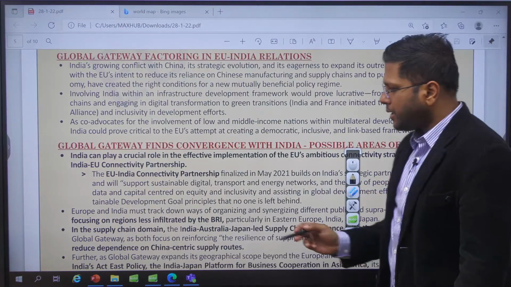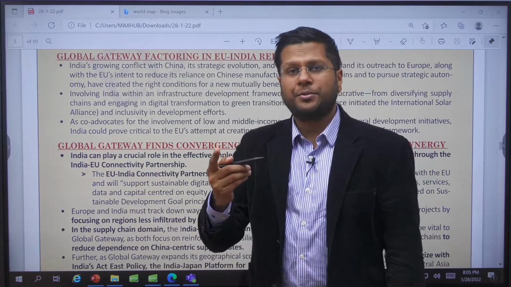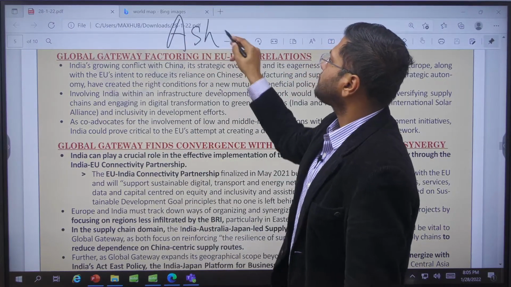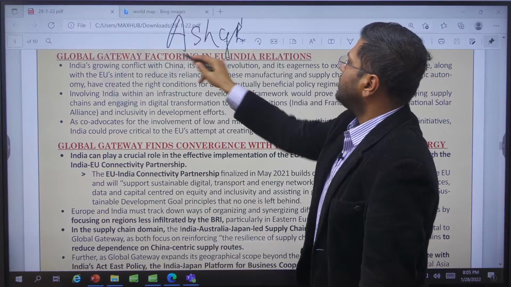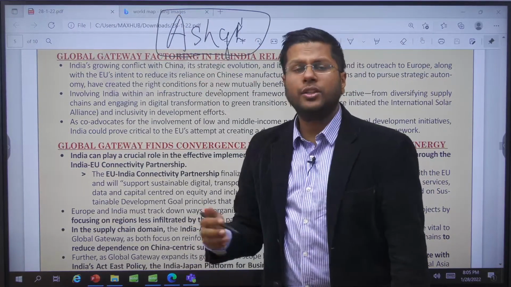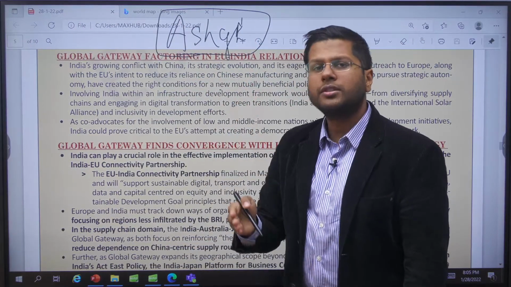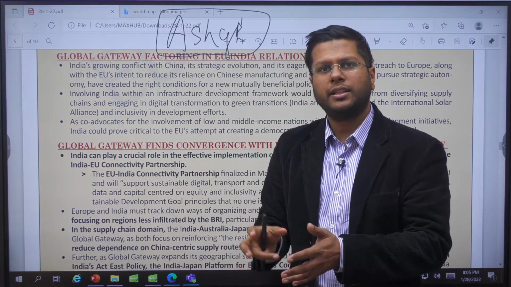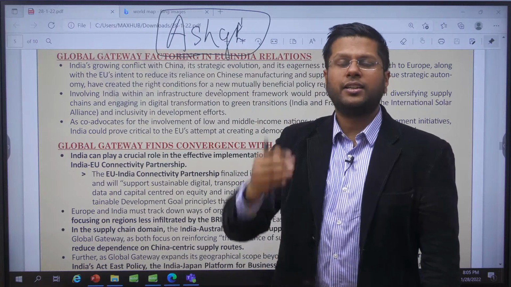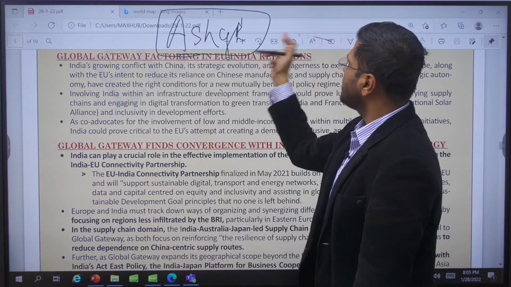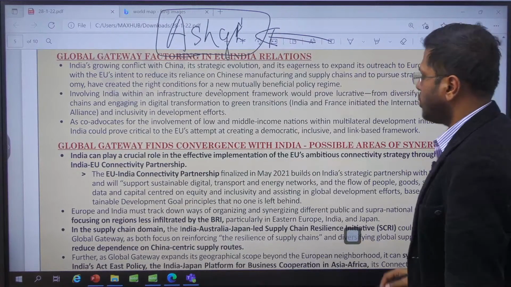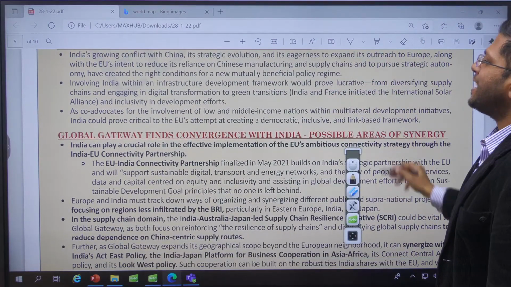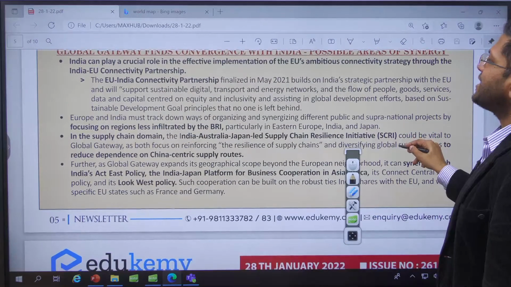So if you can remember the Ashgabat agreement, have you heard of it? This particular agreement is on the north-south corridor, through which there will be transportation from India, from the Indian Ocean region, completely to Europe. So this agreement can get a boost from the European Union, right? India will have better access. So these are the examples that can be used while you speak of India's convergence, right?